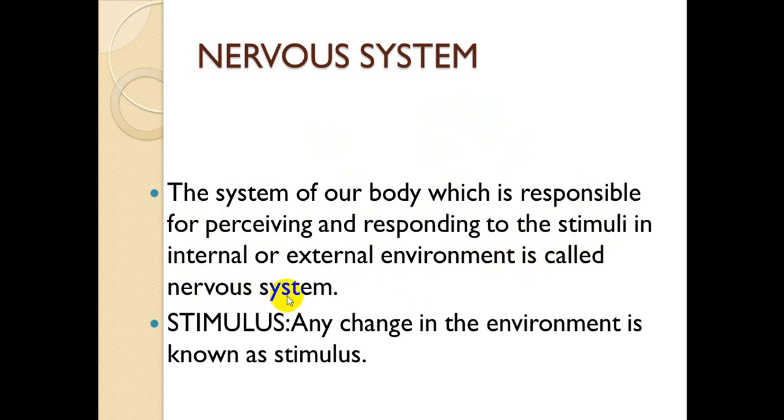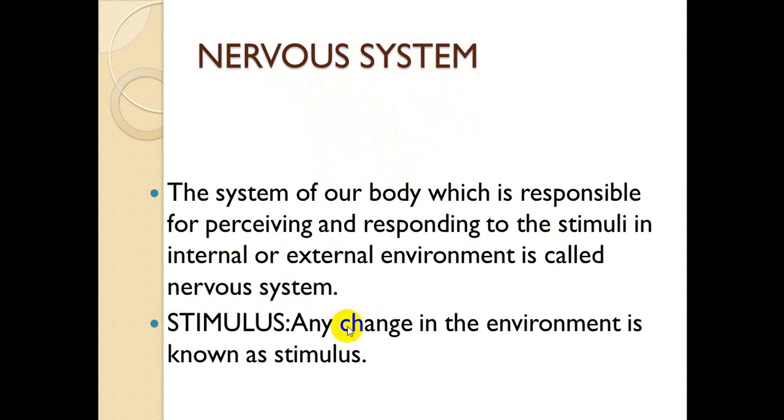So the nervous system is that system of our body which is responsible to receive any information, any change in the environment, and to respond to that stimulus, to that change in the internal or external environment.